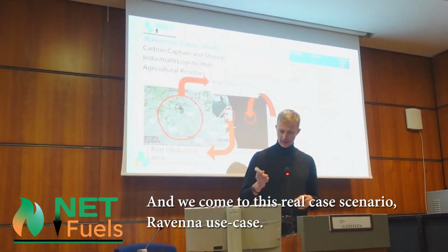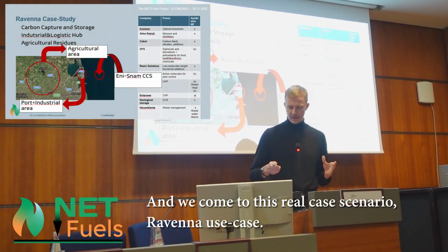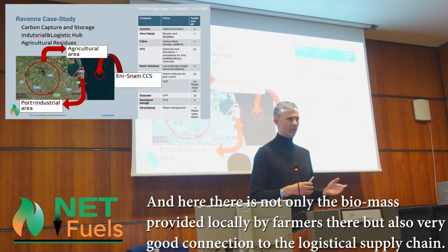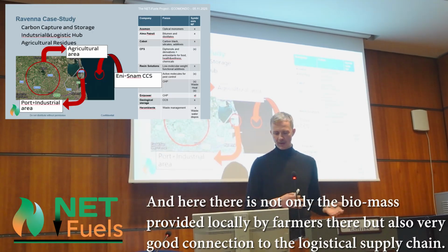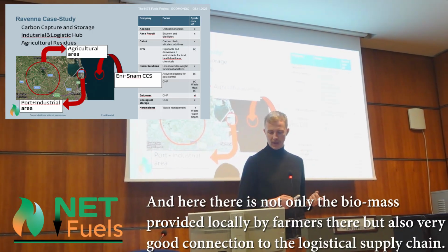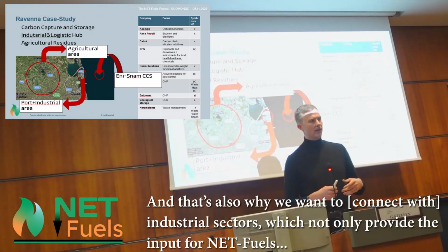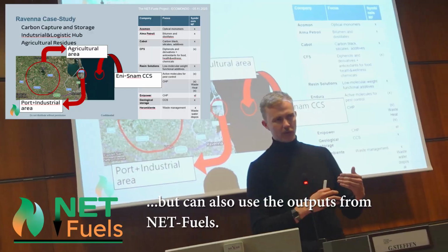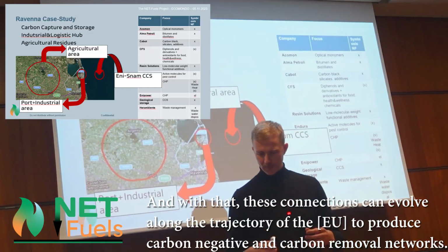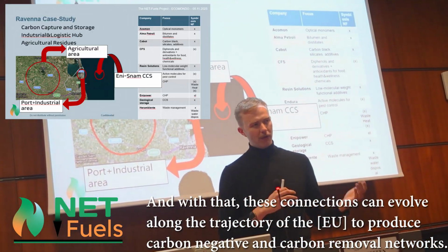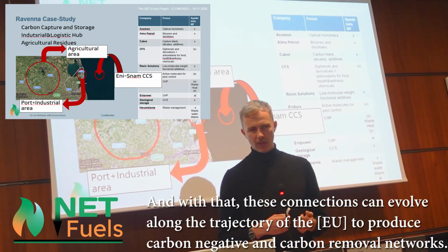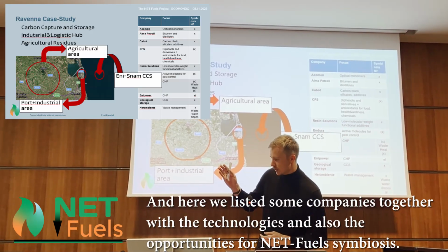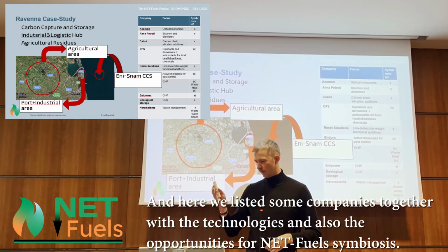And we come to this real case scenario, the Ravenna use case. And here not only is the biomass provided locally by the farmers there, but there's also a very good connection to the logistical supply chain. And there's also a wide range of different industrial sectors, which not only provide the inputs for NetFuels, but can also use the outputs of NetFuels. And with that, this connection can evolve along the trajectory of the EU to produce carbon negative and carbon removal networks. And here we listed some companies together with the technologies and also the opportunity for NetFuels symbiosis.